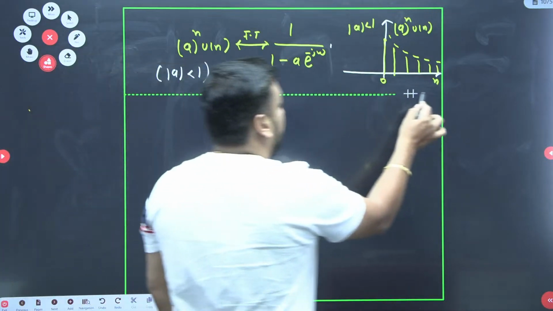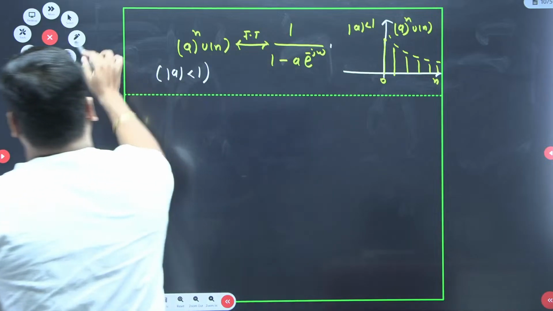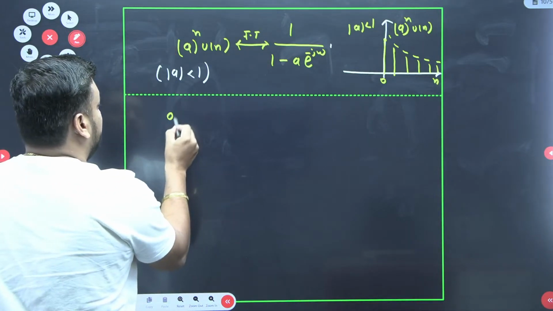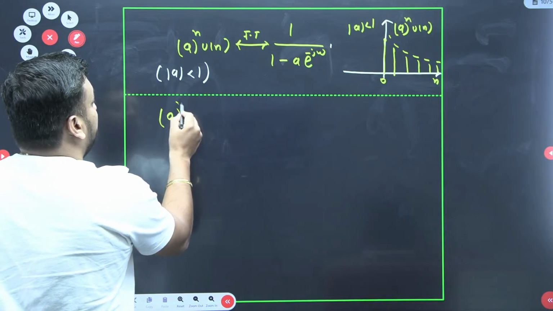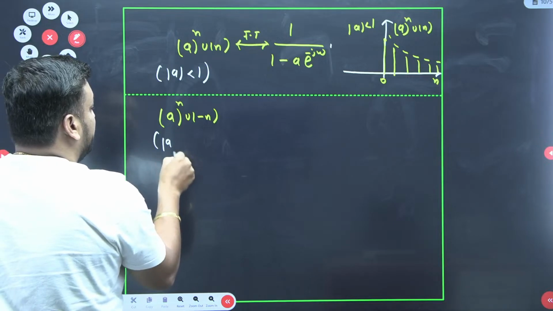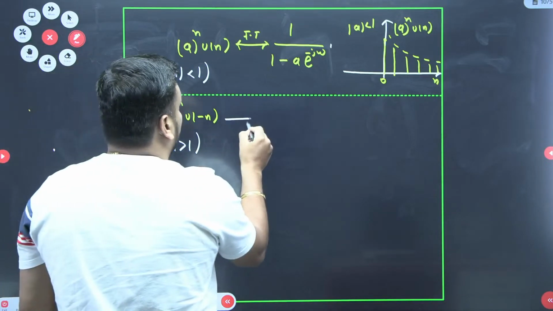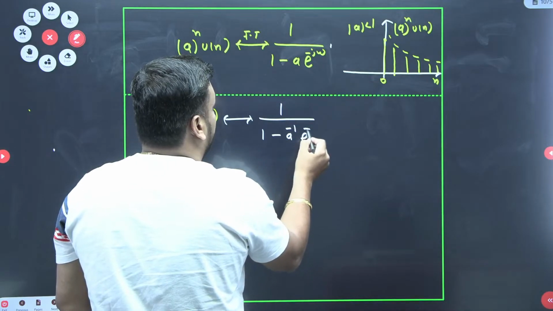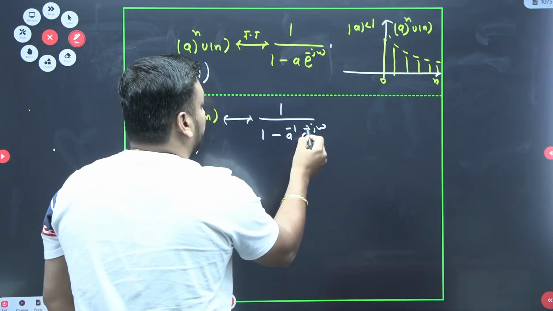We have to remember this. Second condition is sir, a to the power n, u of minus n. And here the condition is what? Mode of a is greater than 1. This is the condition. And what is the result? Result is 1 upon 1 minus a inverse e to the power plus j omega. Yeah, this is the result.